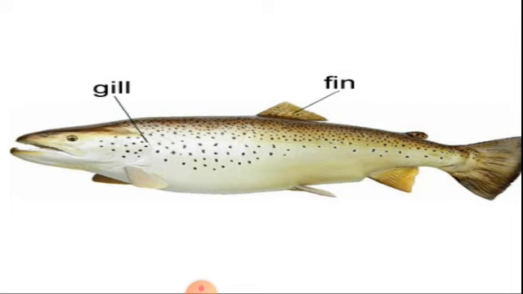The two paired fins are used to move forward, and the unpaired fin maintains balance, and the tail fin helps to change the direction of the movement. If the fish wants to change its direction, the tail fin helps it.